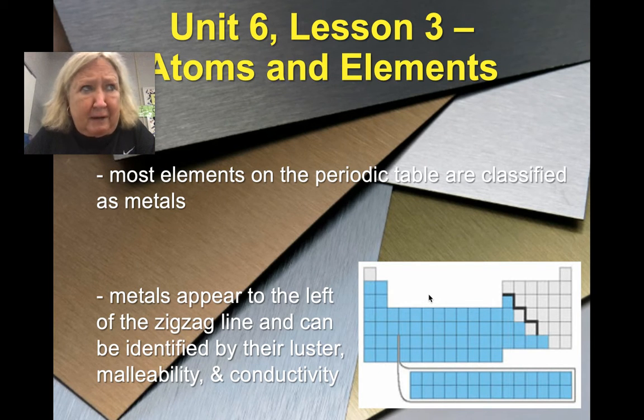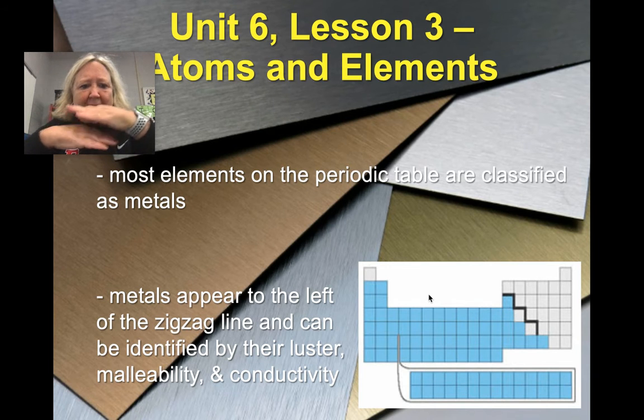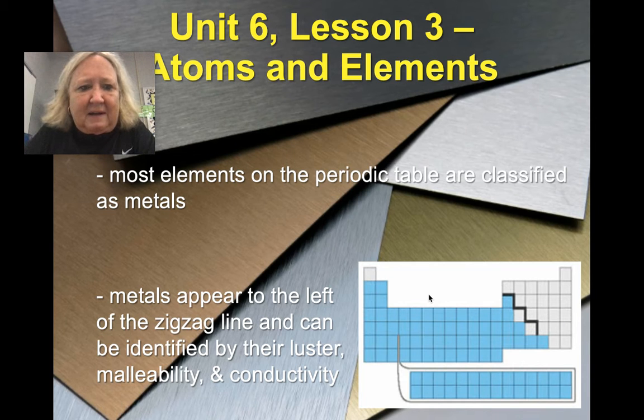Malleability, we talked about last lesson. Malleability means metals can be pounded down, pounded flat. And then conductivity means electricity can go through it. So those are three properties. We'll always go back to that properties word. Three properties that metals have.